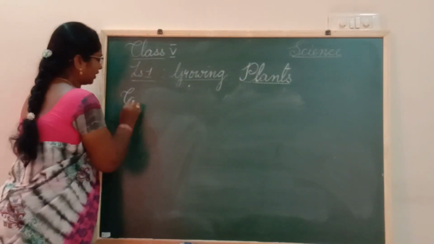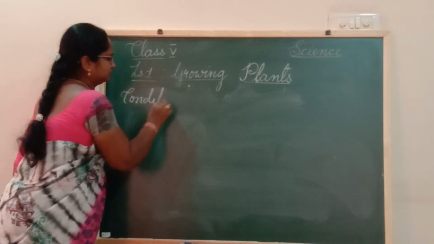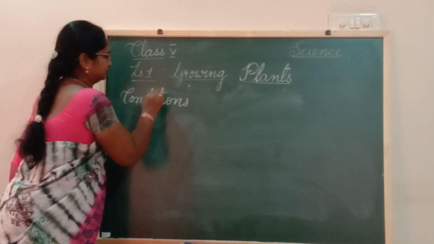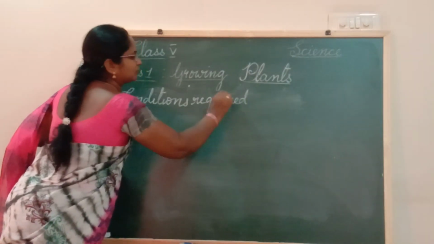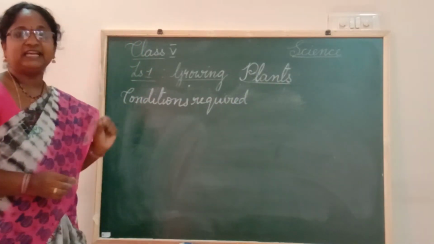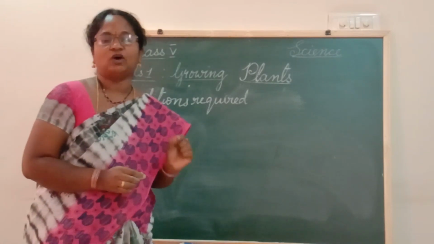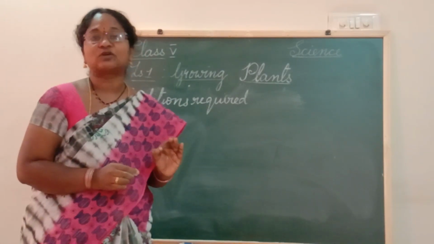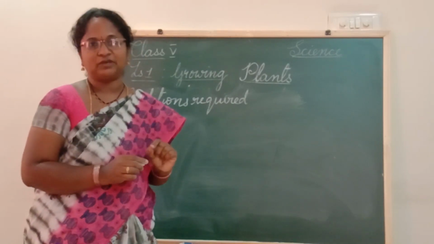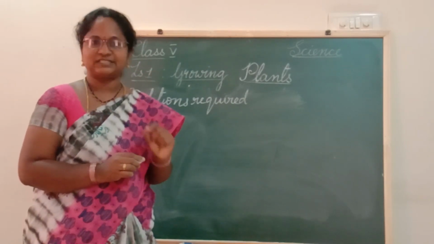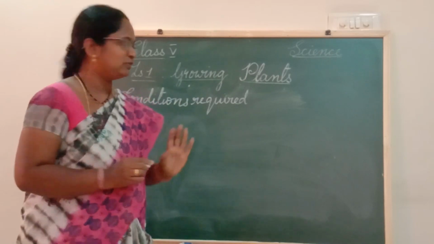So, what are the conditions required? The growth of a seed into a seedling or a small baby plant is called germination. The growth of an embryo into a seedling or a sapling is known as germination.